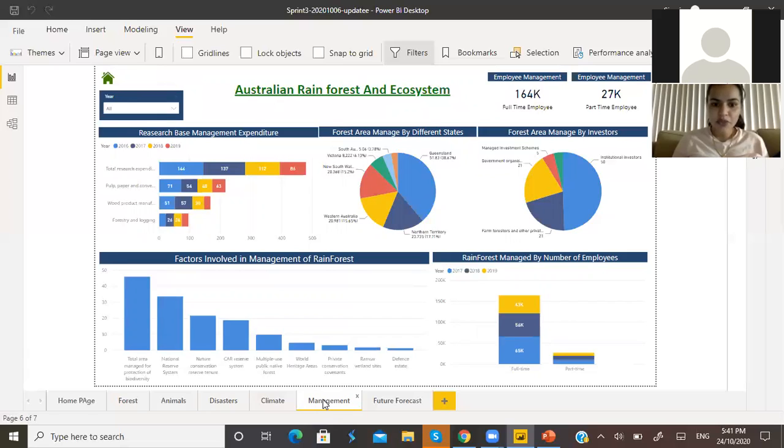Western Australia has 20.98 percent, and the Northern Territory is also mentioned.